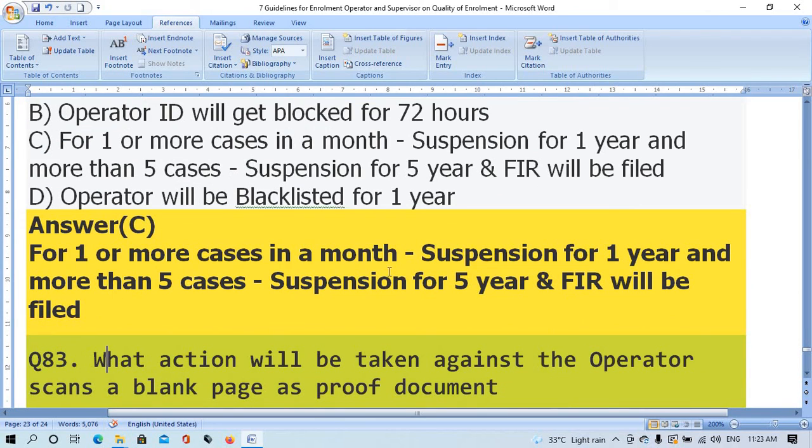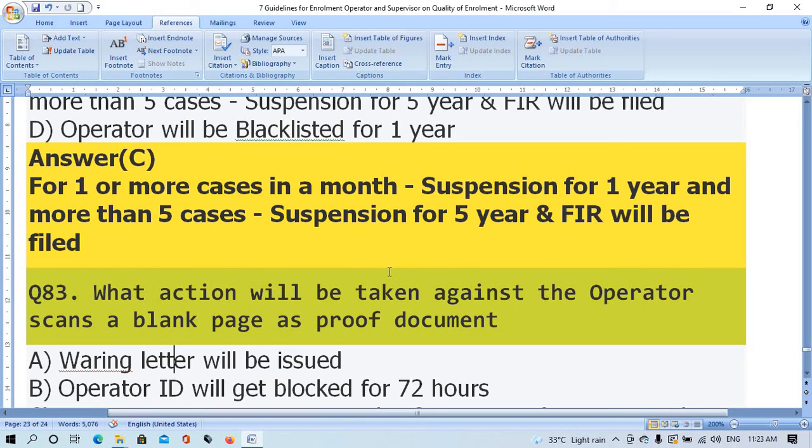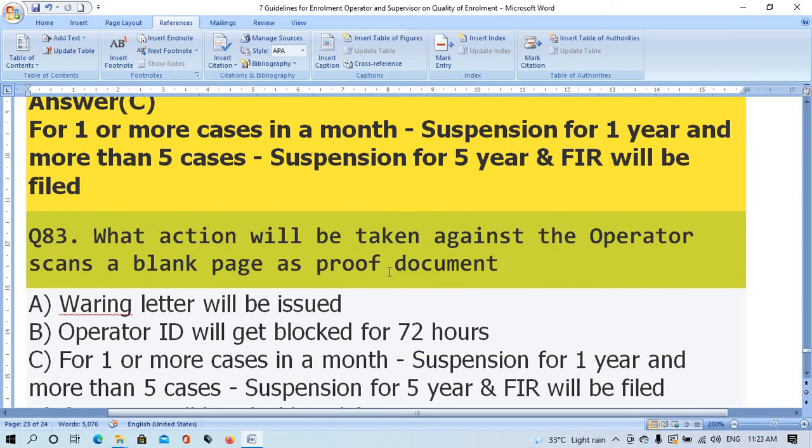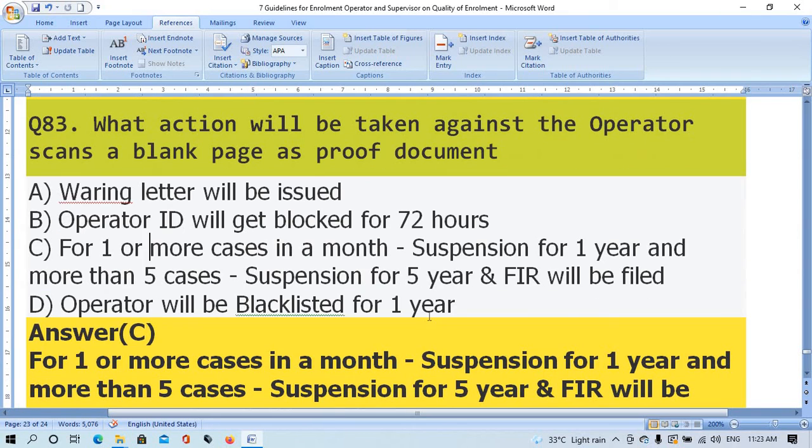Question number 83. What action will be taken against the operator who scans a blank page as proof document? Option A, warning letter will be issued. Option B, operator ID will be blocked for 72 hours. Option C, for 1 or more cases in a month suspension for 1 year and more than 5 cases suspension for 5 years and FIR will be filed. Option D, operator will be blacklisted for 1 year.